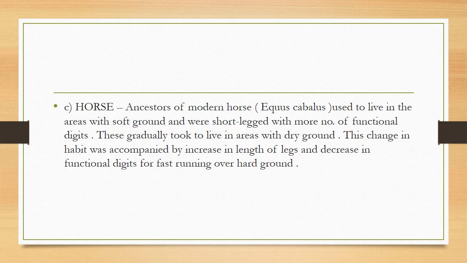Another one is that of the horse. Ancestor of modern horse used to live in the areas with soft ground and were short-legged with more number of functional digits. These gradually took to live in areas with dry ground. This change in habit was accompanied by increase in length of legs and decrease in functional digits for fast running over hard ground.